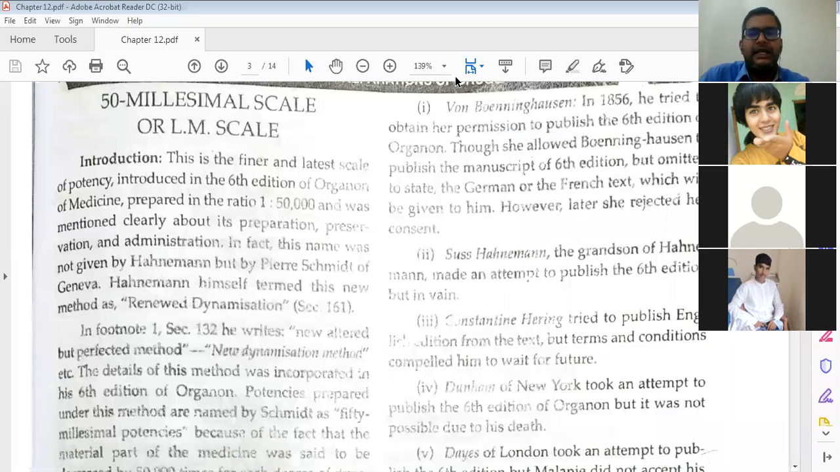So what is the name of this 50 millisimal scale? What are the different names? One is the 50 millisimal scale, second is LM potency, and third is the LM renewed dynamization.